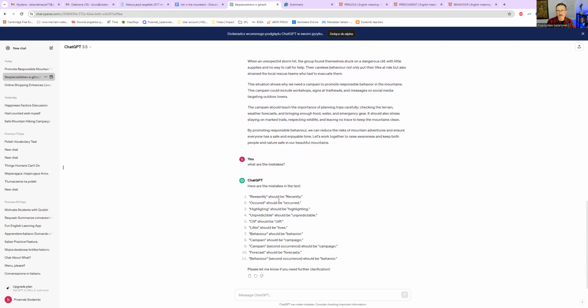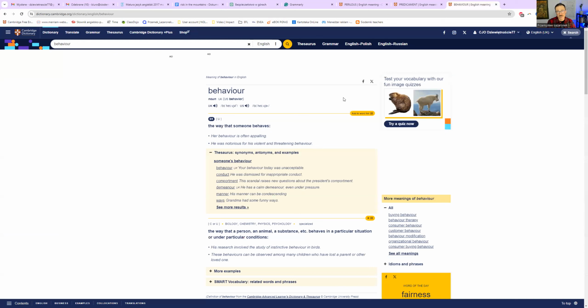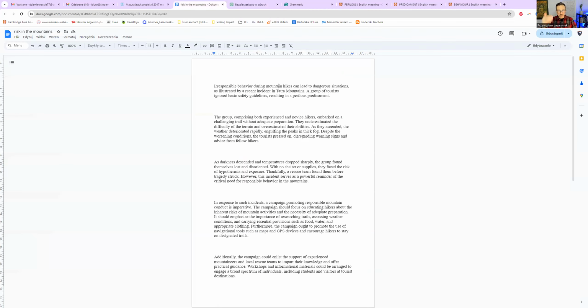But be careful, because it's not a human. It's an algorithm that does all the work, and it can say that this is a mistake. Well, it could be, but mind you, behavior is just 2 versions of spelling. Yes, mixing American spelling and British spelling in one essay is considered a mistake. So once you decide on the American spelling and you set your language spell checker to American version, keep that. Don't go between American and English spelling.